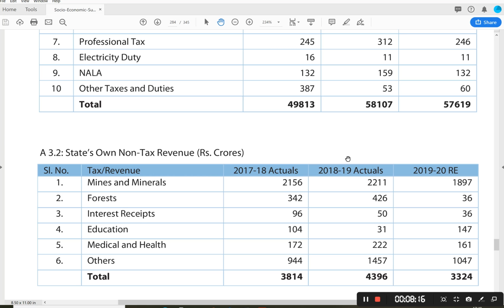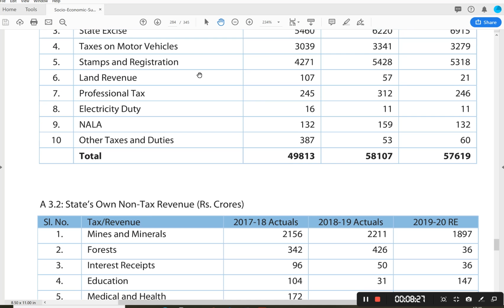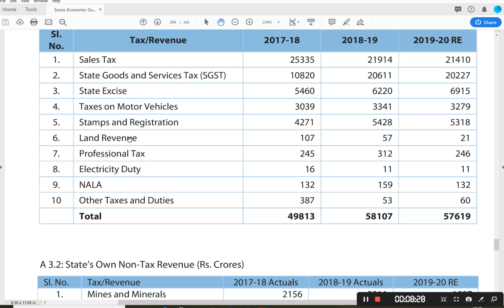When a question comes on the tax revenues and non-tax revenues of the government of Andhra Pradesh, at least try to remember these components of tax revenue as well as non-tax revenue.